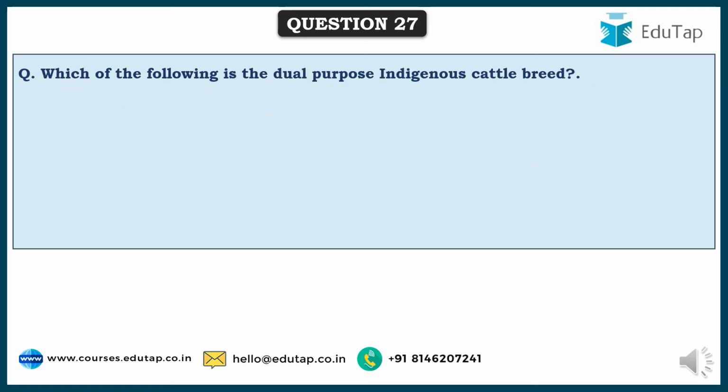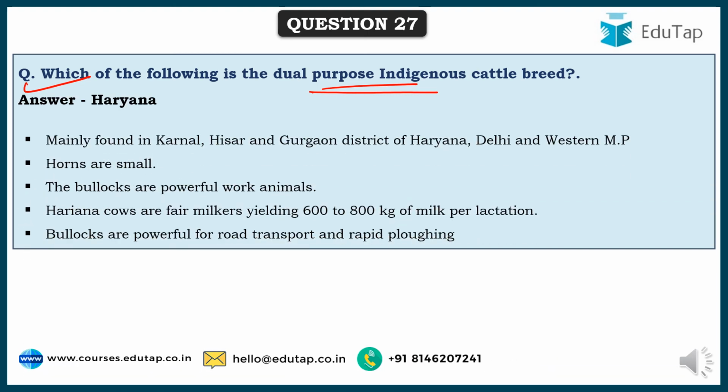So friends, next comes the question: which of the following is the dual purpose indigenous cattle breed? As per the options provided, it's Haryana. There are various other types as well, of which Haryana is one of the famous dual purpose indigenous cattle breeds in India. This is mainly found in Karnal, Hisar and Gurgaon districts of Haryana, Delhi and Western Madhya Pradesh.